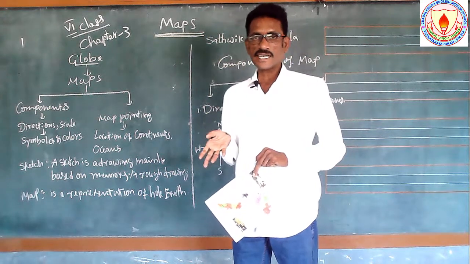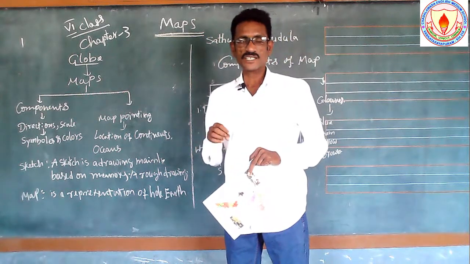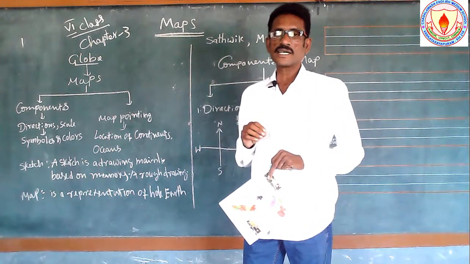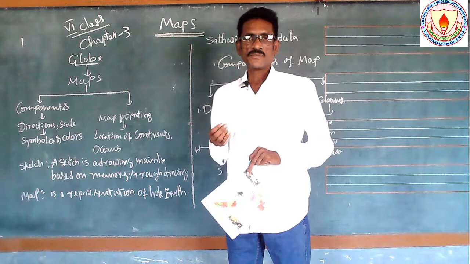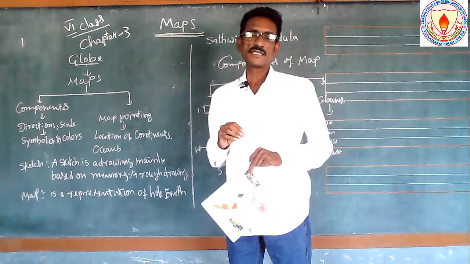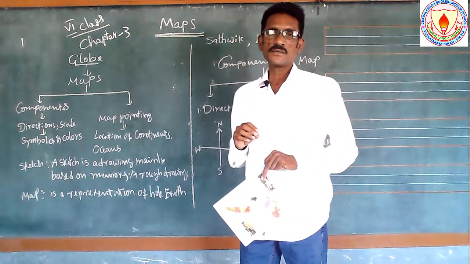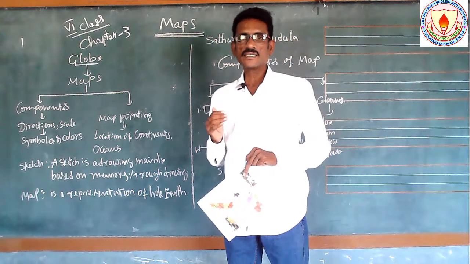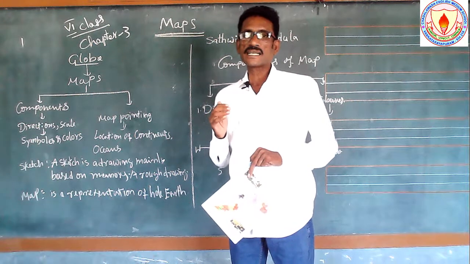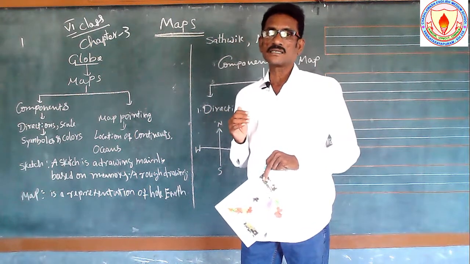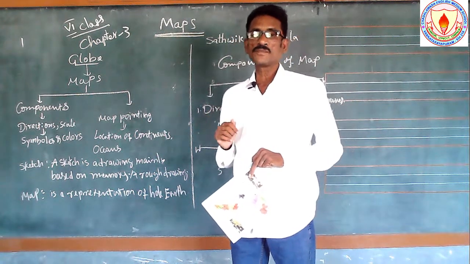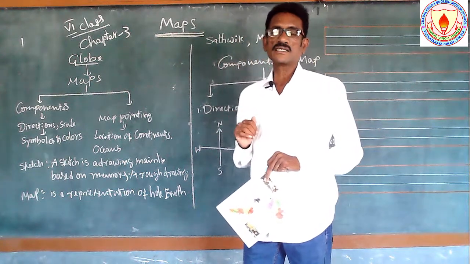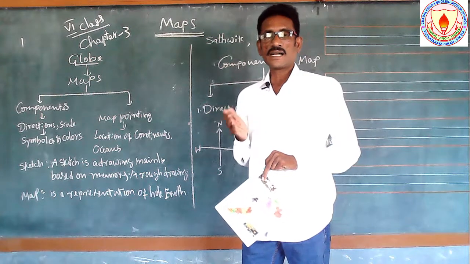The biggest continent is Asia, the second biggest continent is Africa, and the third biggest continent is North America, the fourth biggest continent is South America, the fifth biggest continent is Antarctica. The sixth biggest continent is Europe, and the smallest continent is Australia. So these are the 7 continents.